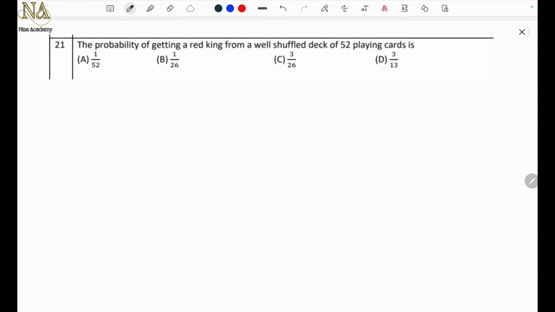So in the last video we completed the first 20 questions of the Goa board model question paper of mathematics level 2. Today we'll continue with the remaining 20 questions.